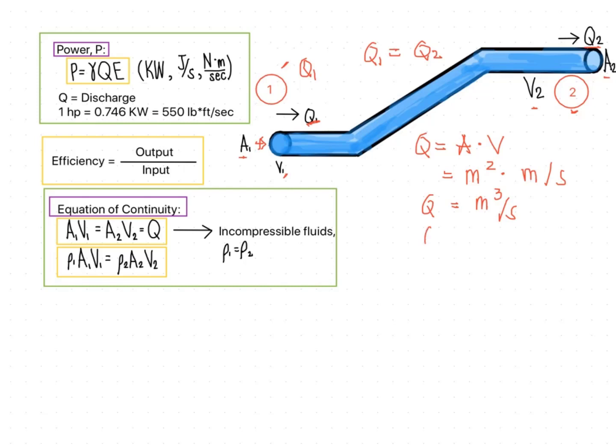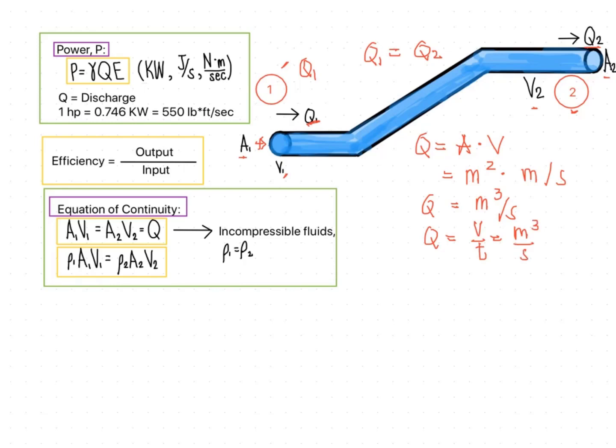So, we can see that the discharge Q is also equal to the volume over the time. So, discharge is the amount of flow or water that flows in the pipe over a specific time. So, it is also equal to cubic meter per second.